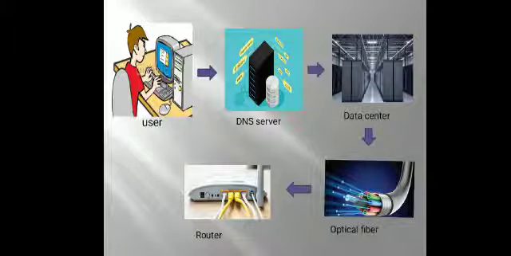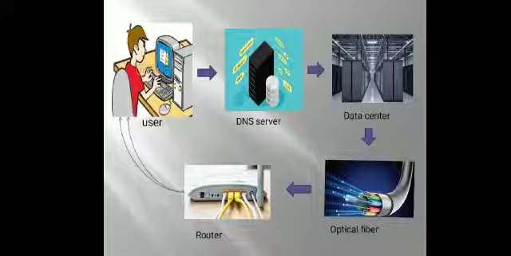From the router, the data is sent to the user in the form of electrical signals with the help of an Ethernet cable. In the case of a mobile phone, the data is sent to the antenna from the optical fiber. From the antenna, the data is sent to the receiver in the form of electromagnetic waves. Then the user gets the information.